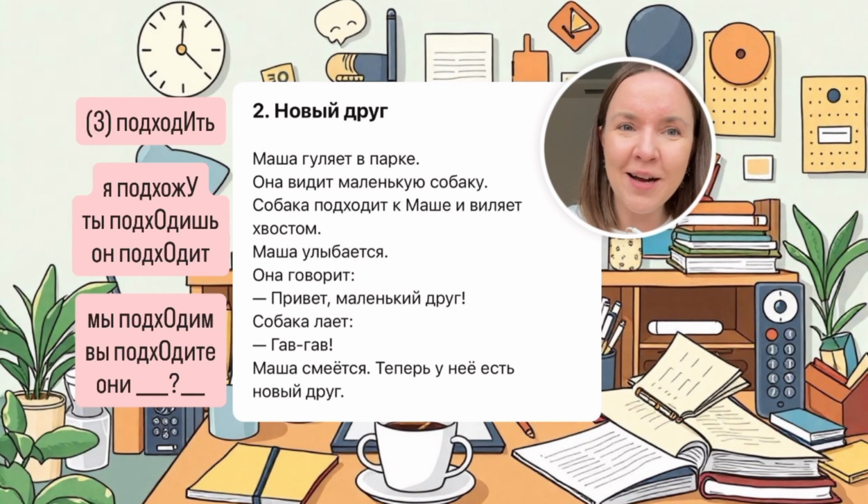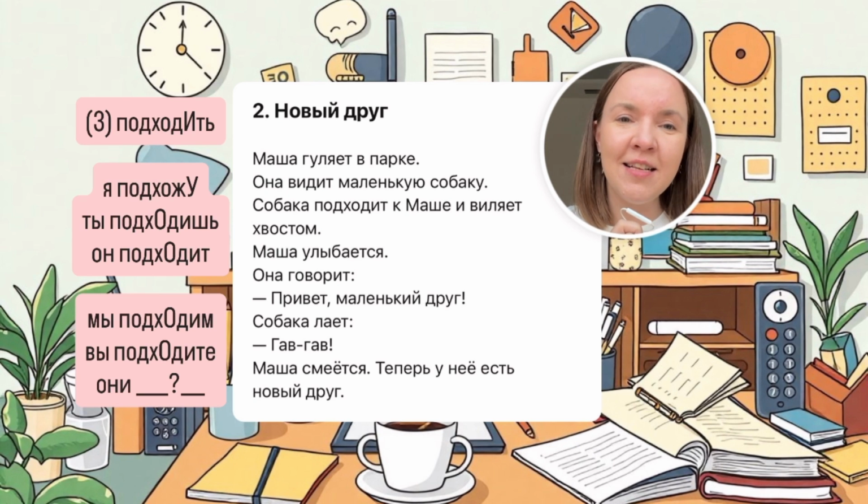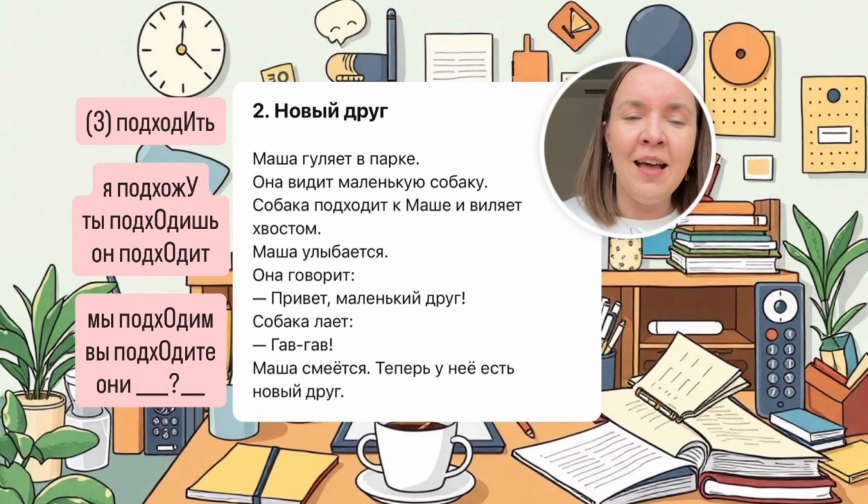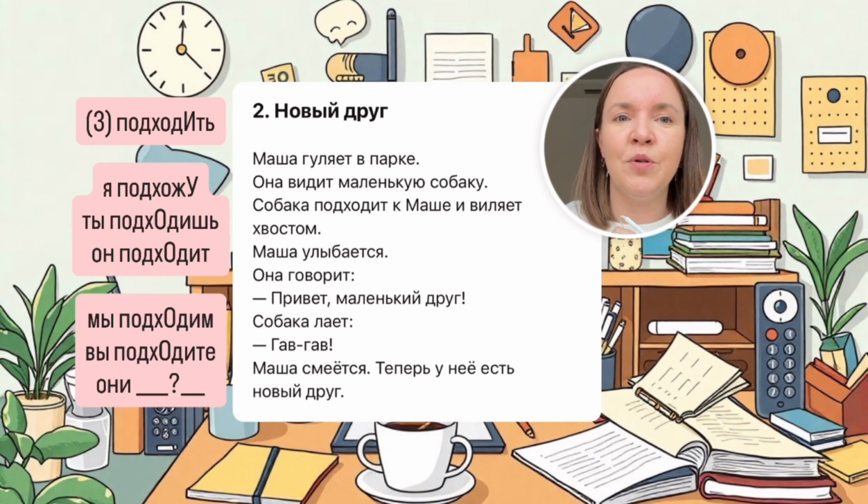Собака подходит к Маше и виляет хвостом. Собака подходит. Подходить, that's the verb of motion, and also it has the prefix под. Подходить, to approach. When we approach somebody, we use the dative case and preposition к Маше, like towards Маша. Подходить, infinitive. Я подхожу. Again, the д becomes ж in я form. Я подхожу. Ты подходишь. Он подходит. Мы подходим. Вы подходите. What about они? Please write in the comments.